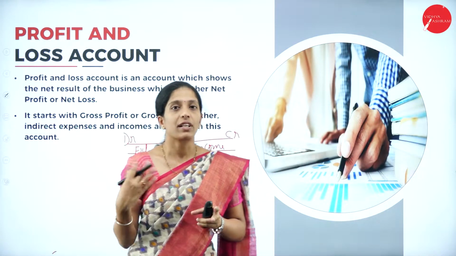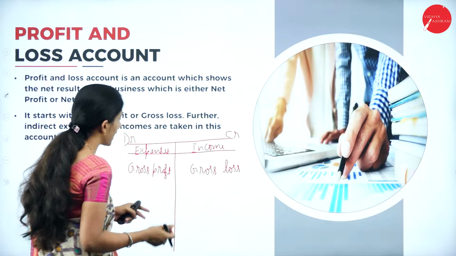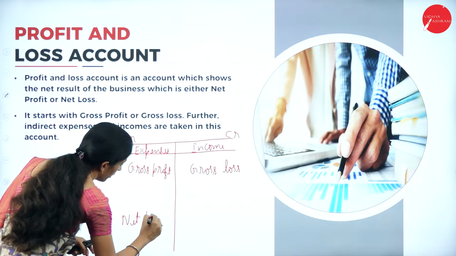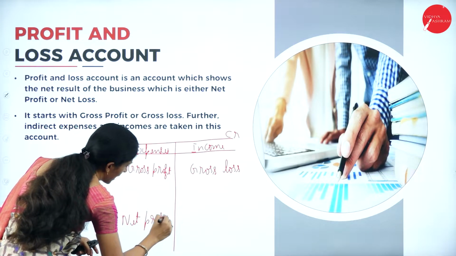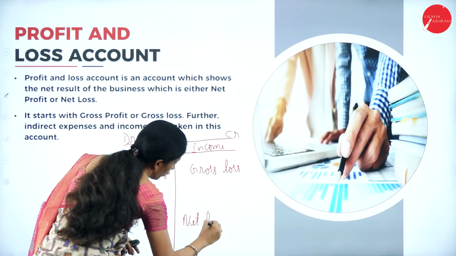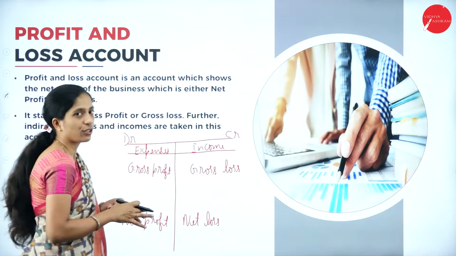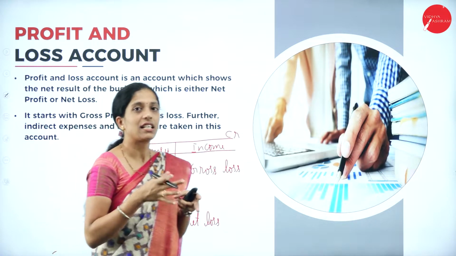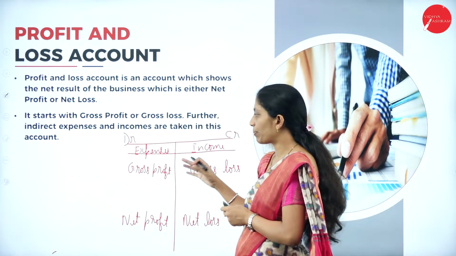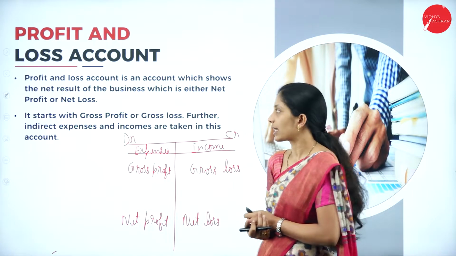Here also, if the credit side is more than the debit side, then it is net profit, and if the debit side is more than the credit side, then it is net loss. You have clearly learnt all this in your PUC. It is an easy problem where you have to prepare this trading profit and loss account.